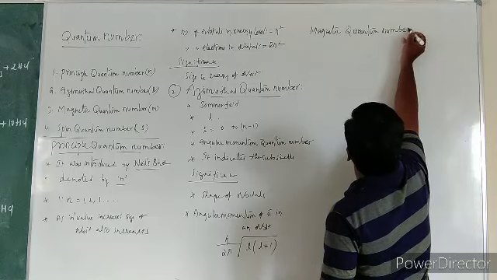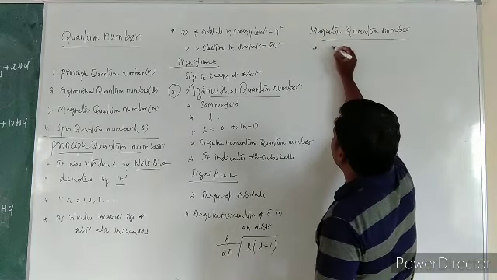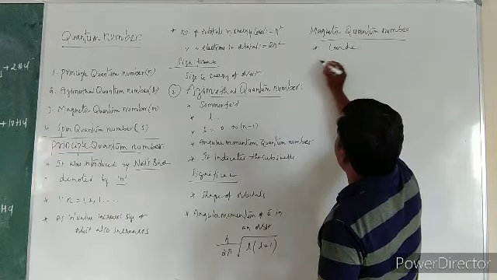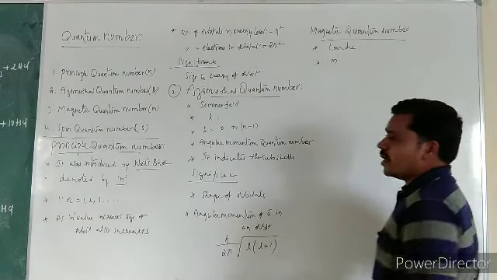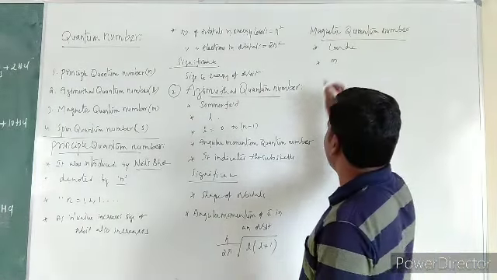Who discovered the magnetic quantum number? It was discovered by the scientist called Lande, and it is denoted by the small letter m.